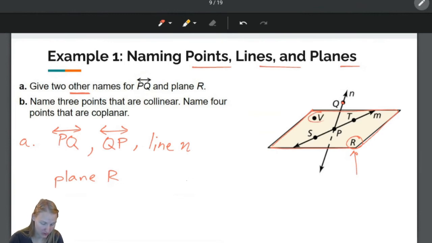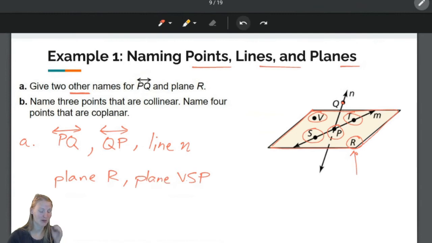So here I see V, S, P, and T. Now we just need to take 3 of those points. So we can say plane VSP. Now remember, you do not just write VSP. You must write plane VSP.